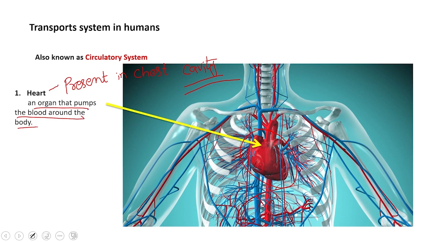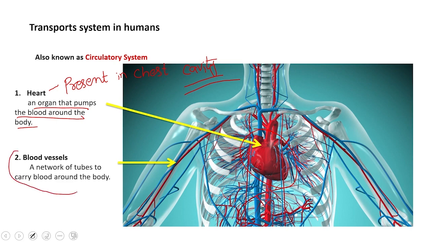Besides heart, there are blood vessels. Blood vessels are actually a network of tubes to carry blood around the body. It's spread throughout the body. As you can see here, blue vessels and red vessels. Blue vessels, red vessels are named so due to their particular functions and characteristics.